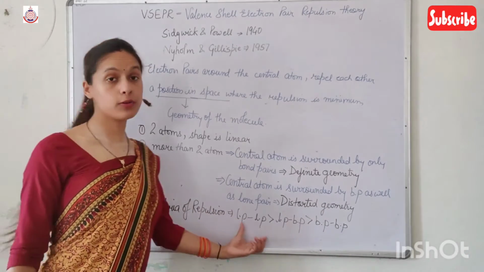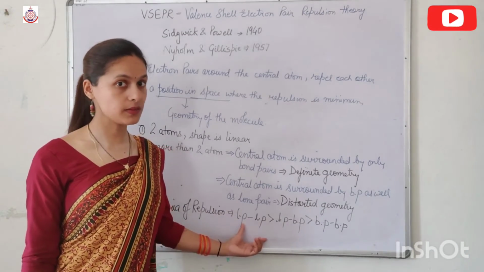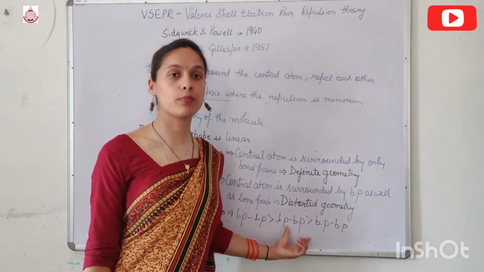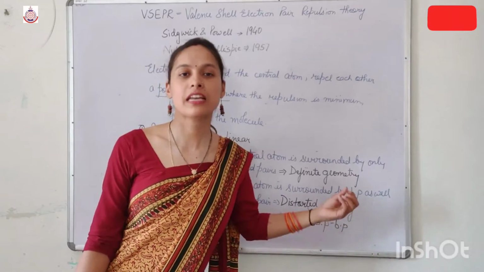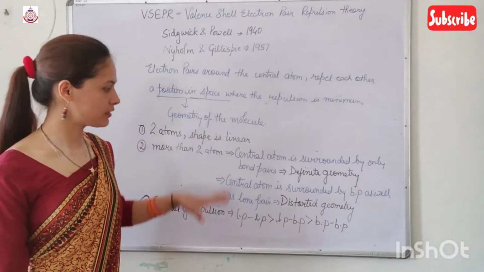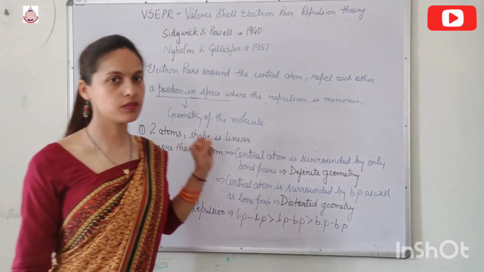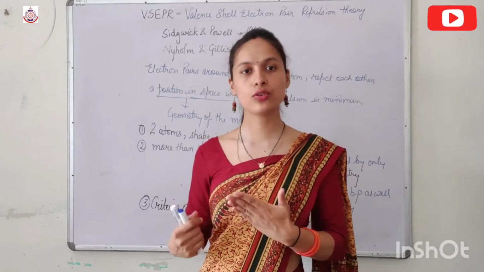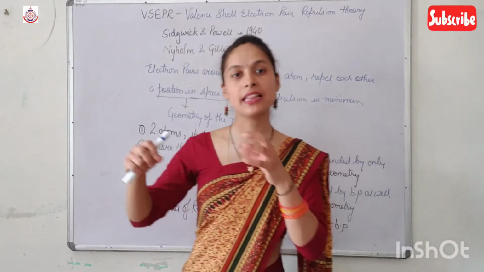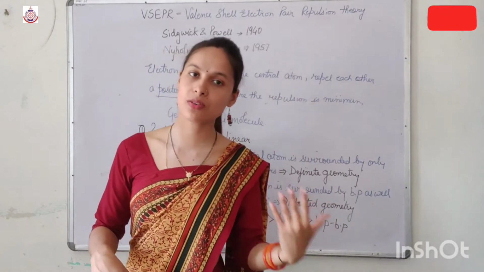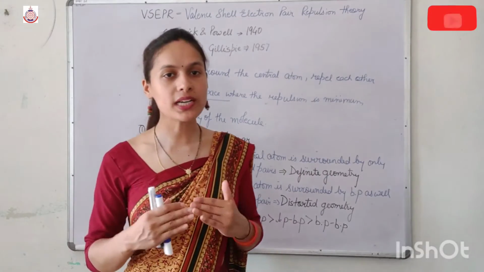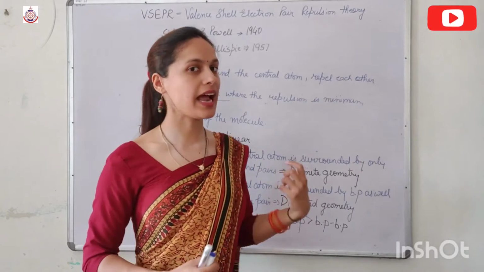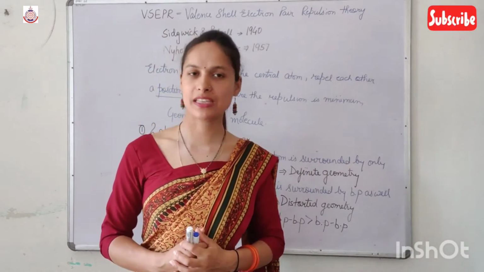Clear? Because lone pairs are free to spread themselves, but bond pairs are not free. So lone pair–lone pair has the maximum repulsion, then lone pair–bond pair, and bond pair–bond pair has the minimum repulsion. On the basis of these postulates, VSEPR gives us a table through which we get to know, if the central atom is surrounded by this many bond pairs, or this many bond pairs and lone pairs, what the geometry of that particular molecule is. So now we'll study that table which was given by the VSEPR theory.